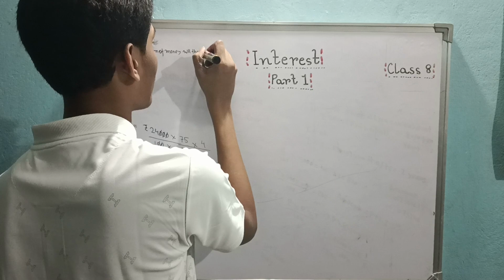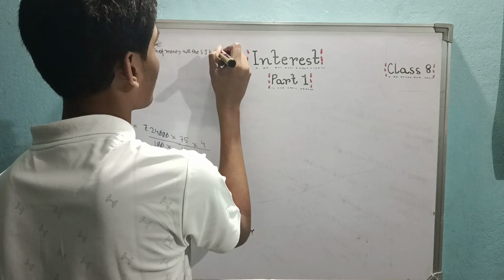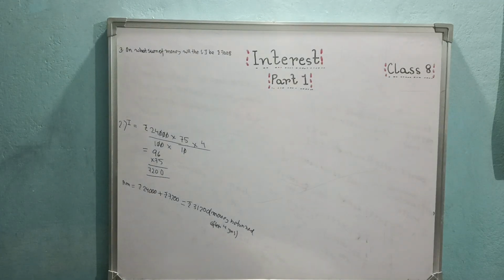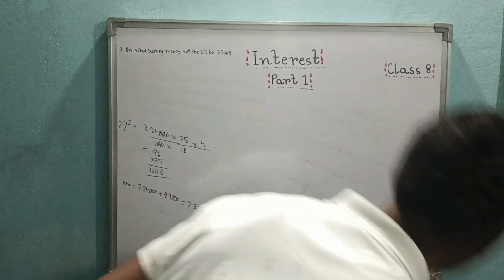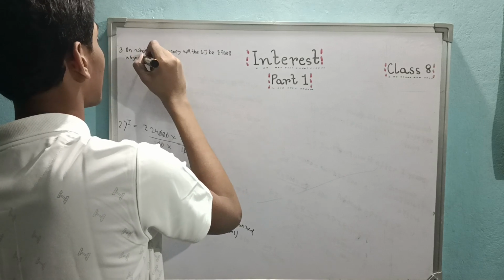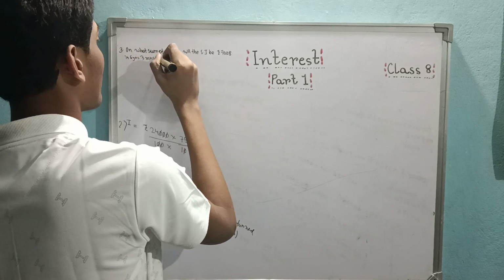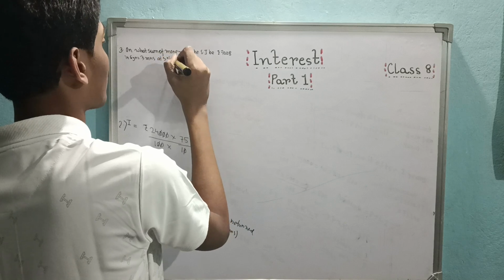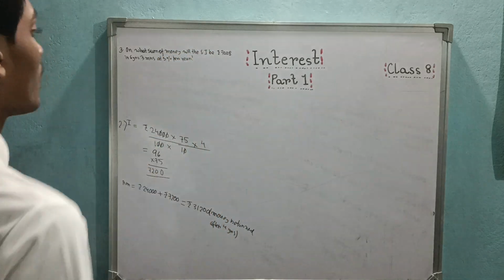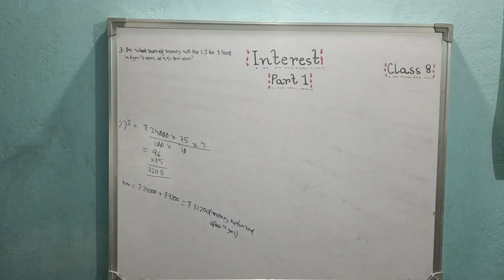I'm writing SI, okay? SI is 7,008 in 6 years, 3 months, and 5% per year. Okay, this is the question.